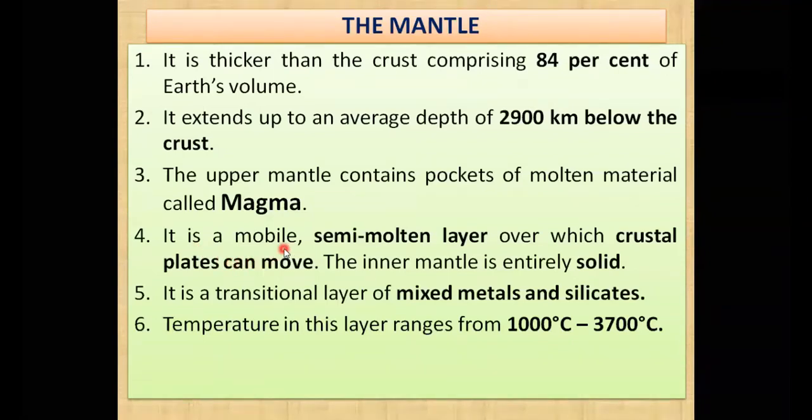It is a mobile. Mobile means what? It moves. Mobile means, not the mobile that you are using now, right now. The mobile, which means over here it moves, है ना, it is movable. That particular magma is movable. And if you will watch the video of our previous class, then you might get most of the knowledge there in that video also. So magma is movable, it is moving. That is why it is written over here that it is a mobile. And it is a semi molten layer, that I told you, semi liquid gel like.